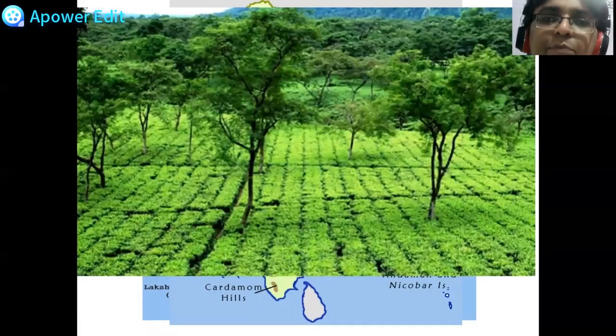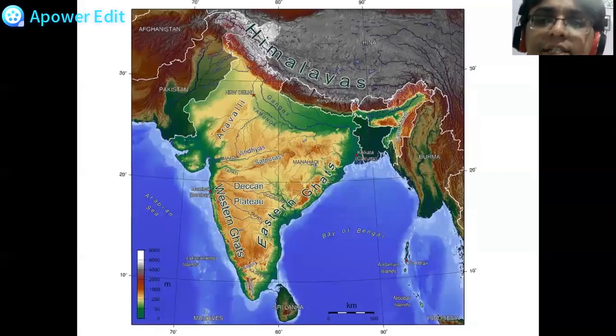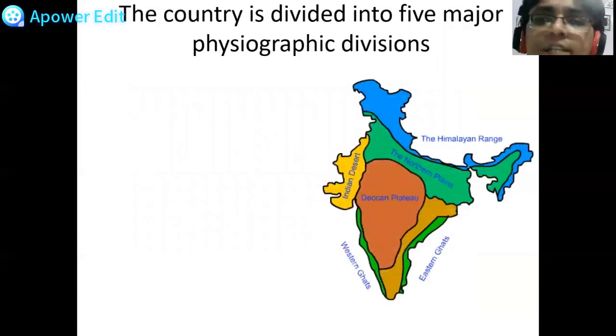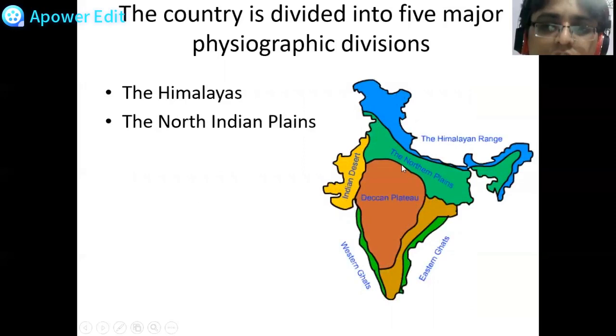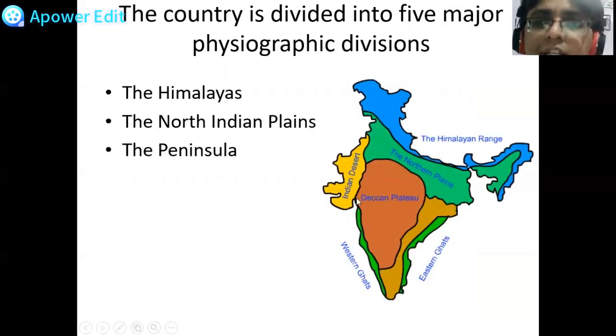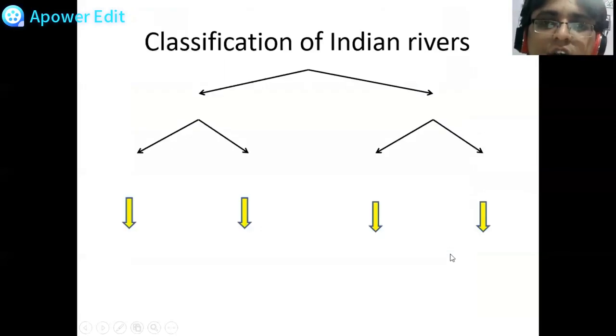This is how the landscape looks like. This is another basic map of India with the altitude. Altitude मतलब height. Height के हिसाब से ये पूरा map दिया गया है, जिसमें rivers भी साथ में दी गई है. Rivers, mountains, both. So these are the two basic maps about India that you should be aware about. Then we have already seen the five main physiographic divisions of India. First is the Himalayas. Second is the North Indian plains. Third is the peninsula, that is also called the Deccan Plateau. Coastal plains, that is the West Coastal Plain, East Coastal Plain, and the islands.